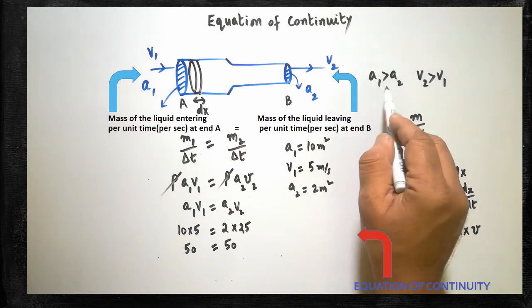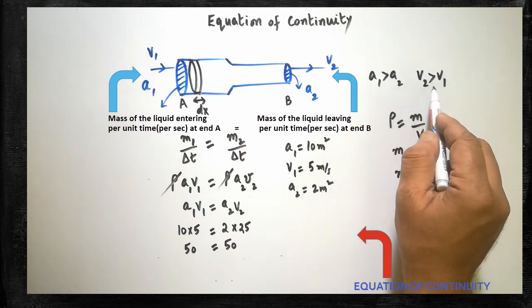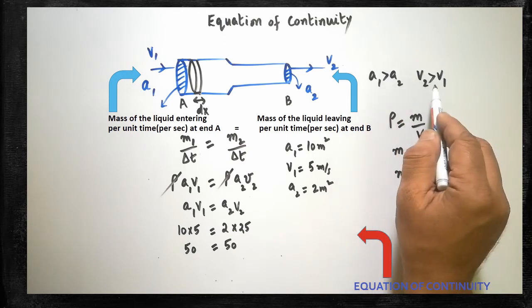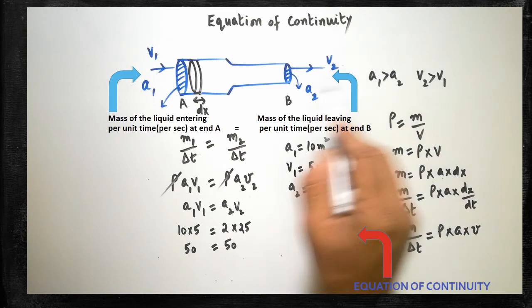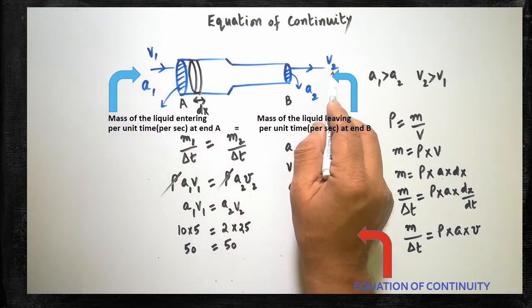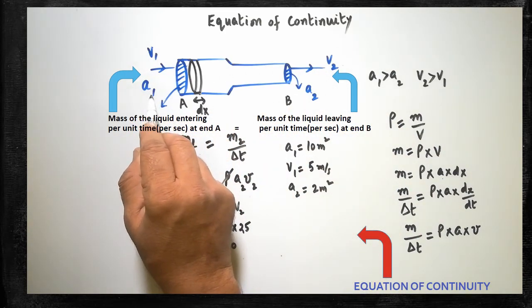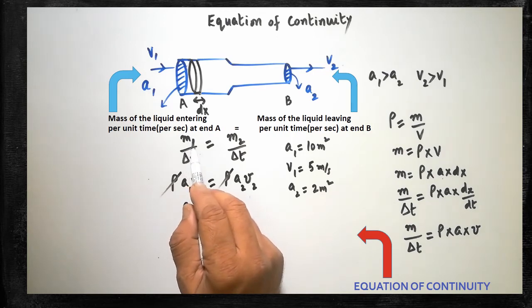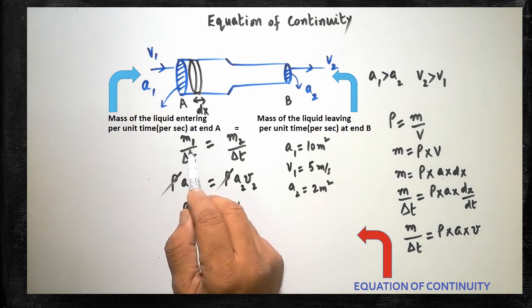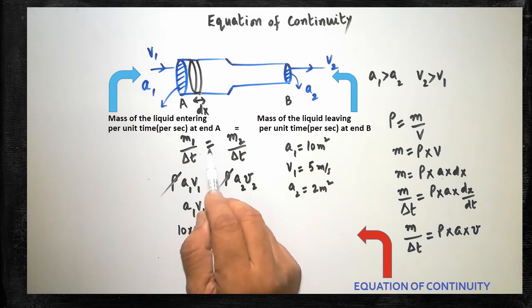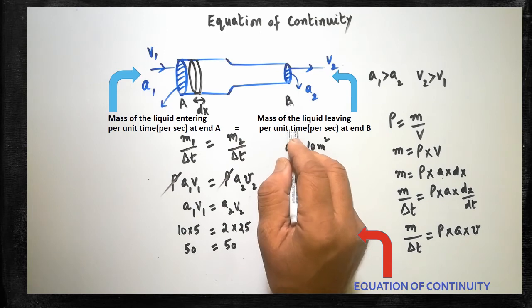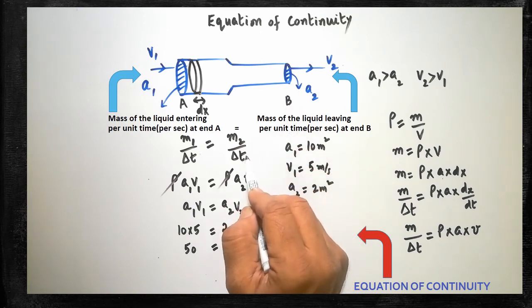This is the thing you should not forget. This is a very important thing. This must be recalled again while learning about Bernoulli's theorem. So here the velocity is less, here the velocity is more. Here the area of cross section is more, here area of cross section is less. But the most important thing is, what is that? Mass of the liquid flowing per unit time at the A end will be equal to mass of the liquid leaving at the junction at the end B per unit time.